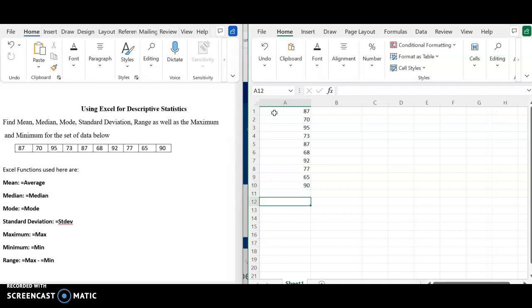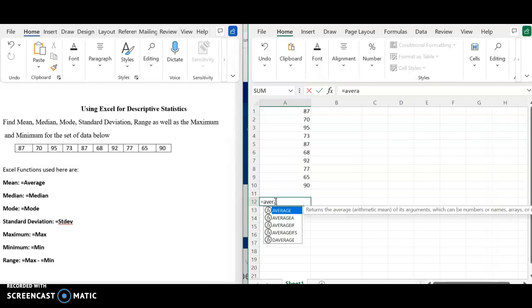Now I'm going to go ahead and calculate the mean of this data set. To calculate the mean using Excel, we use the Excel function equal AVERAGE. You always want to begin with the equal to sign, because that tells Excel you want to do some calculations. Without the equal to sign, you wouldn't be able to type in these Excel functions. So we begin with the equal to sign, and the moment you start typing in average, it's going to pop up for you in the list.